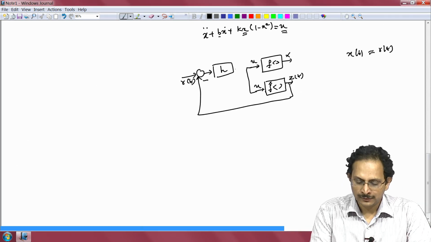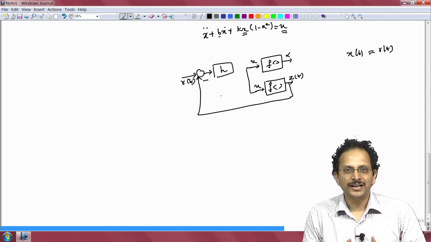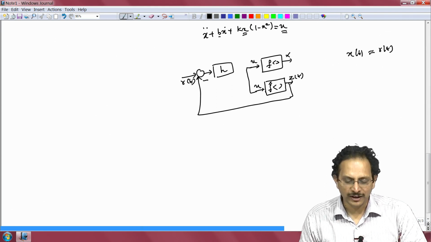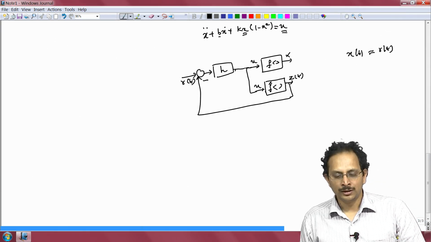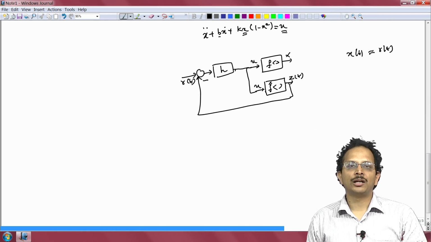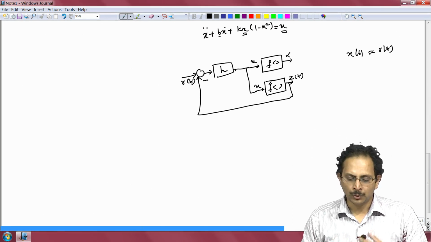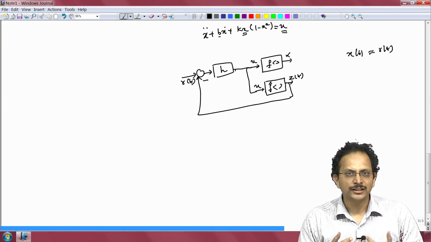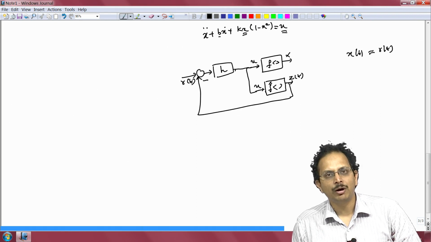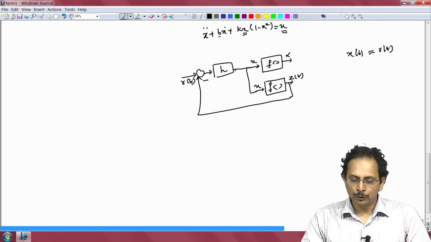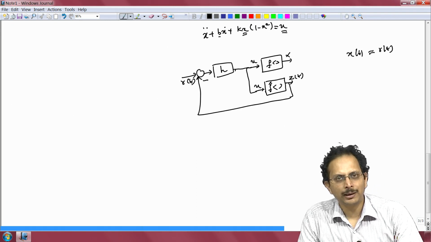and our quest now would be to investigate the general properties of h that will allow the output of that, namely u, to invert the model of the plant. So, what kind of functions h do we need to choose to get x of t to be equal to r of t? If you look at this block diagram, it is reminiscent of a feedback block diagram,